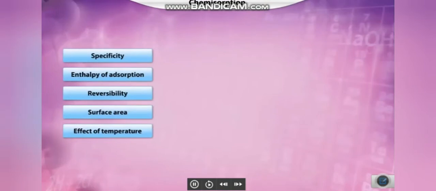Let us learn about the characteristics of chemical adsorption. Click each tab to know more.